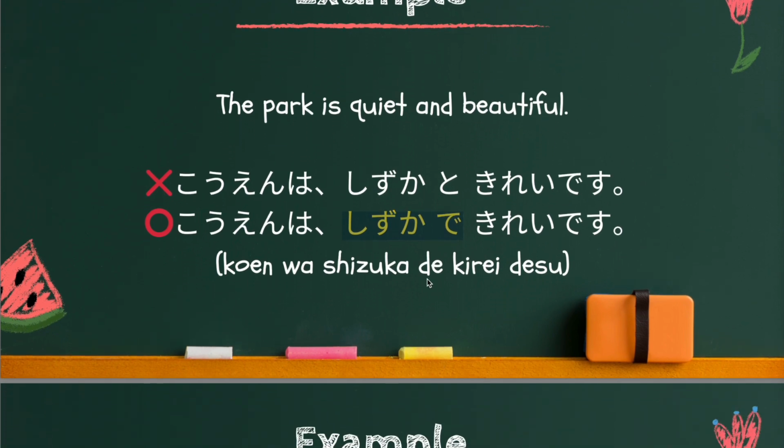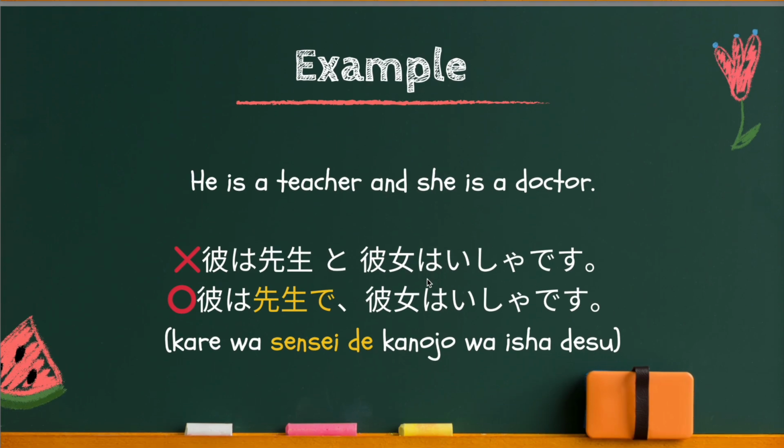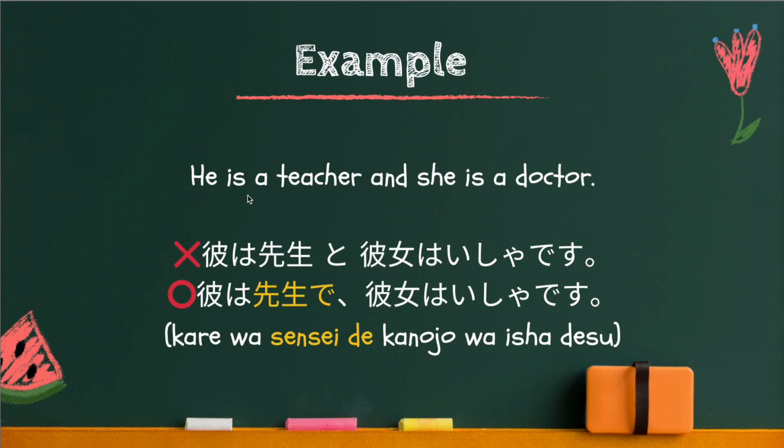One last example. He is a teacher and she is a doctor. This is combining more than two sentences. And this is wrong. 彼は先生と彼女は医者です。Again, this doesn't work.